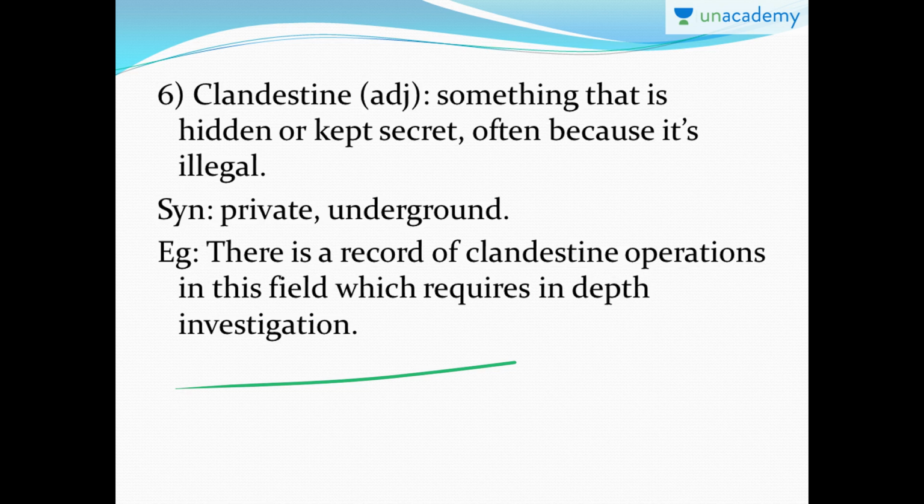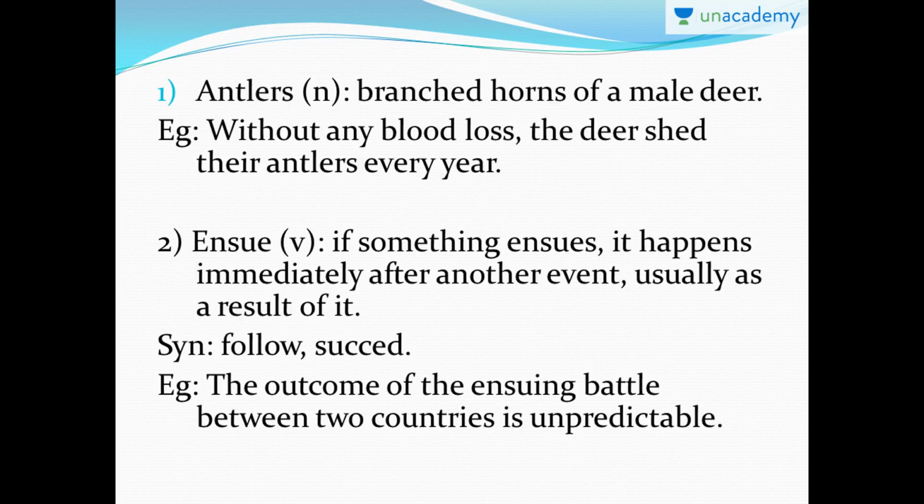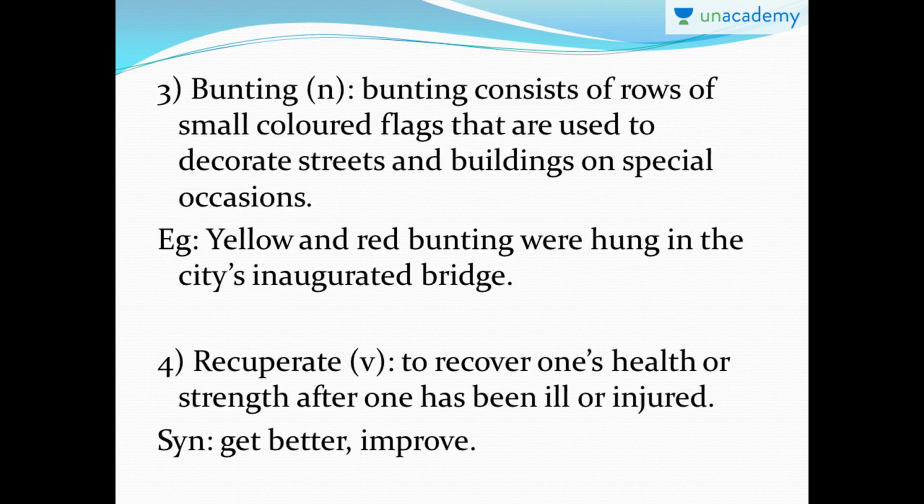Okay, so before we start off with the jumbled word, let's see the pronunciation of all the words from the beginning. So the first one is antlers. Antlers are the branched horns of a male deer. Ensue is something which is a result of another event and it occurs immediately. And bunting are the rows of colored flags that are decorated in the cities for any occasion or festivities.